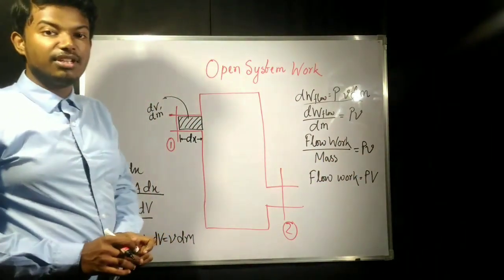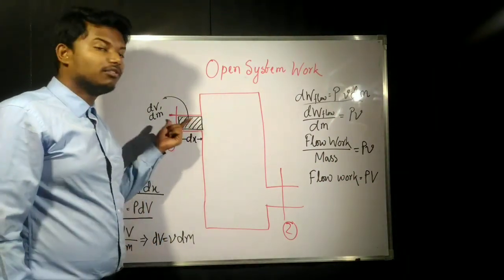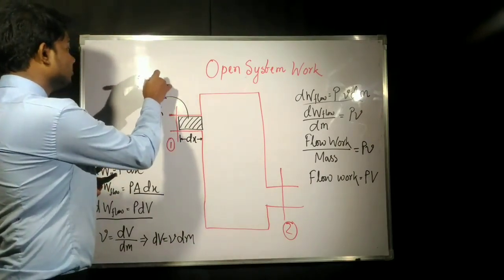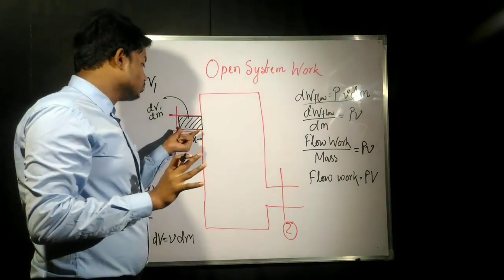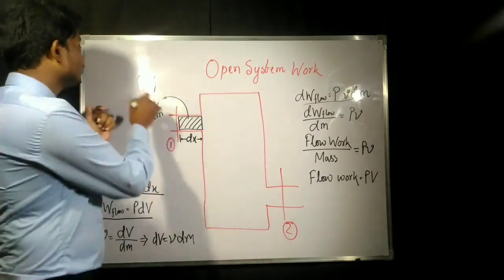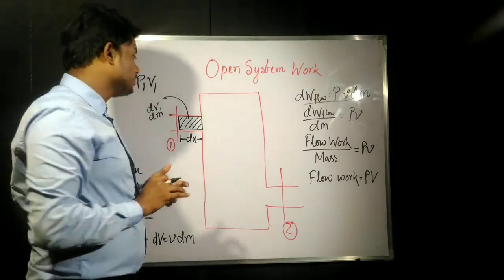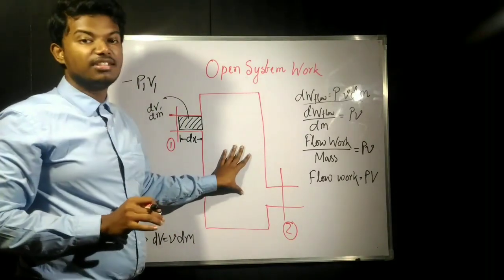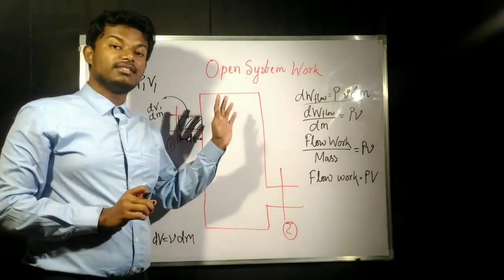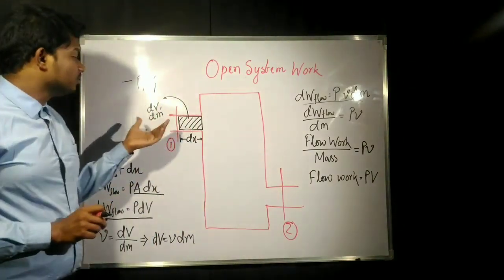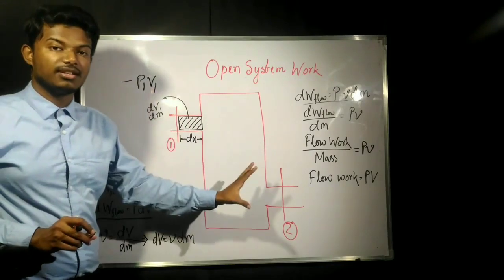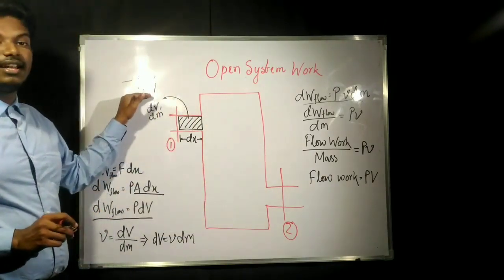Another thing you need to remember here: at the entry the flow work is p1 v1, but that would be negative. That means p1 v1 is the work done to move this element into the system, or to make an element go into the system. But this would be negative. Why? Because by giving this element into the system, we are working on the system, and work done on the system is always negative, which you have seen in the sign convention of work.